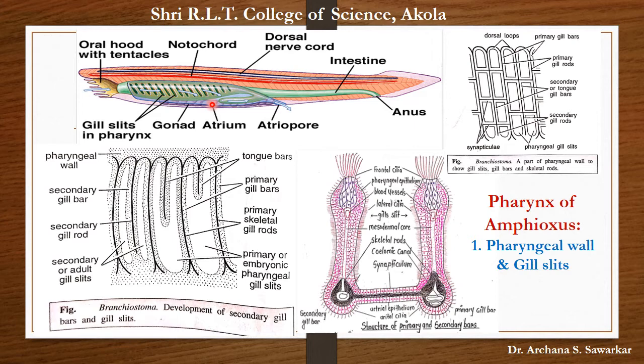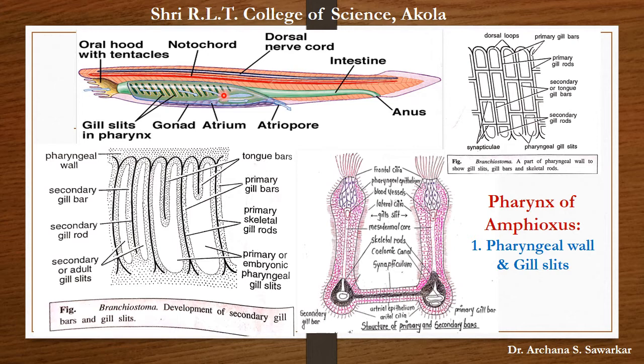Let us see the structure of pharyngeal wall and gill slits. The lateral wall of pharynx are perforated by near about 150 to 200 pairs of closely and obliquely set narrow and vertical openings. Here we can observe these are the openings on both lateral side of the pharyngeal wall. These openings are known as gill slits or gill cleft.